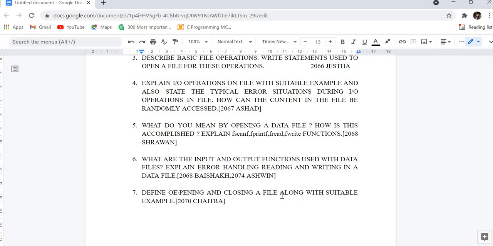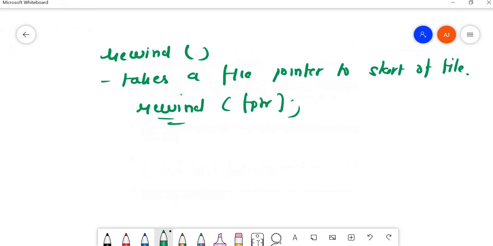What do you mean by opening a data file? How is this accomplished? Opening a data file means we open the data file to inform the compiler about the name of the file and the mode of operation. Don't get confused again. I am discussing the theory portion, which is very important, and many students fail to answer these questions.